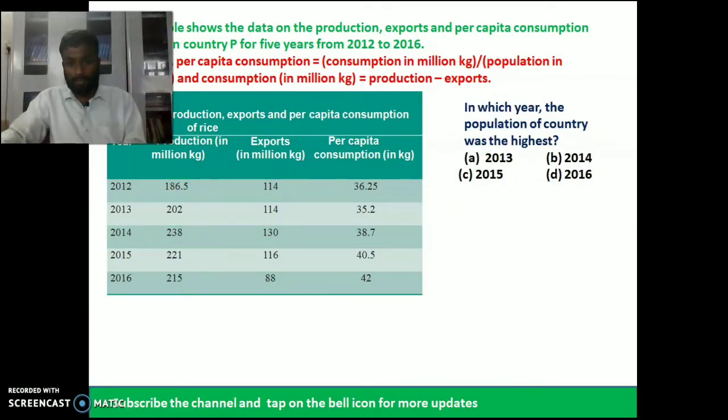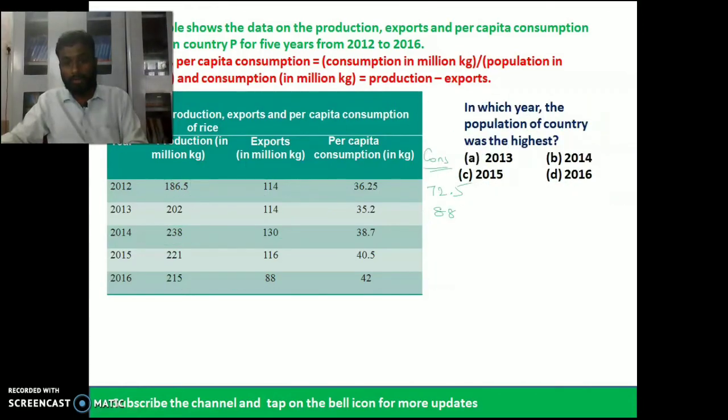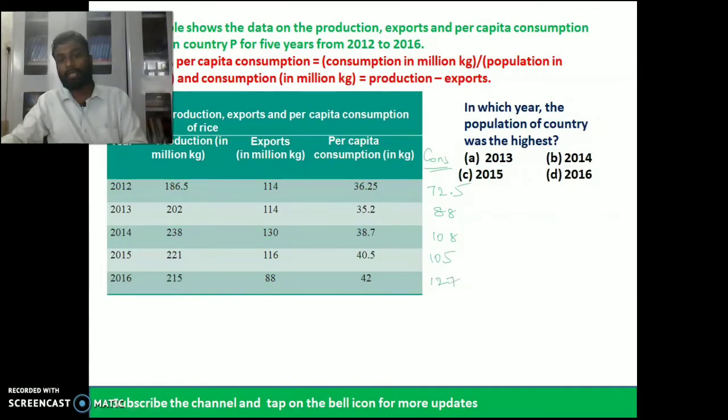Here we have 72.5, again 88, then 108, then 105, then 127. So this is the consumption, the values we have over here.